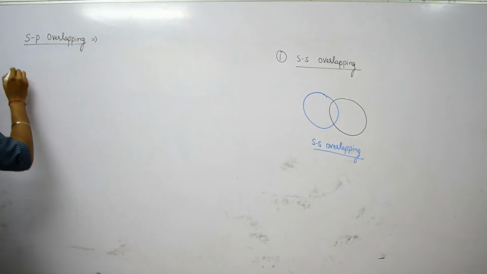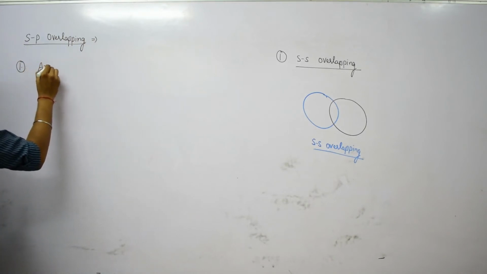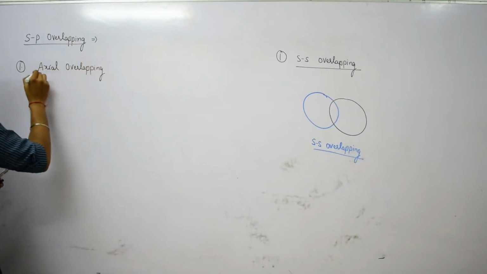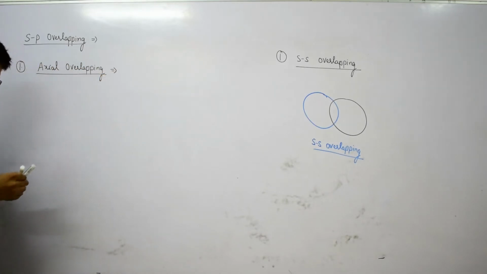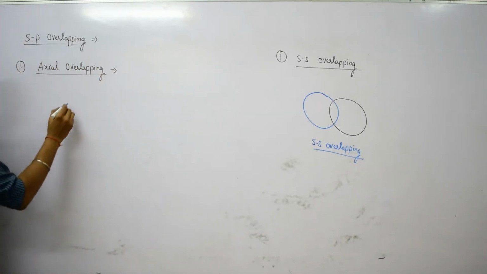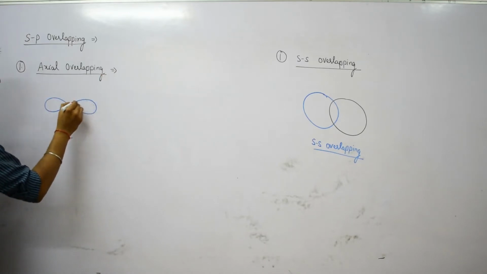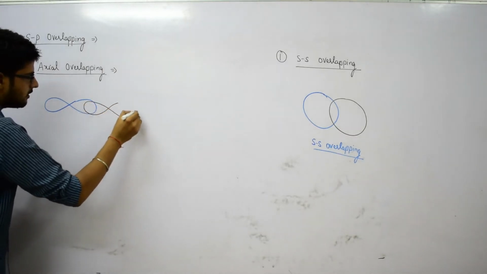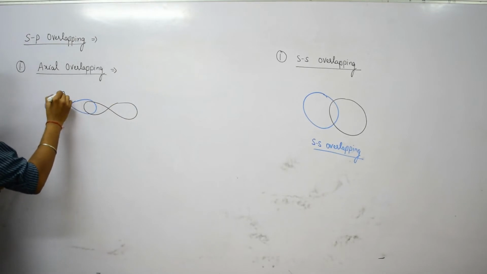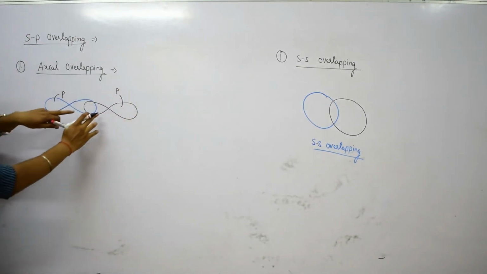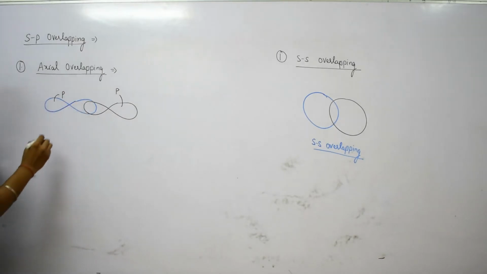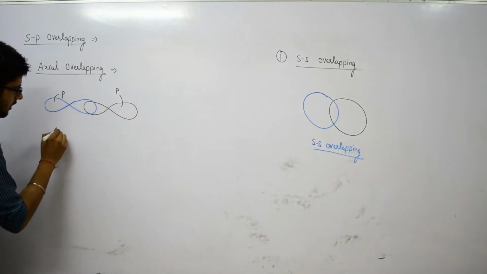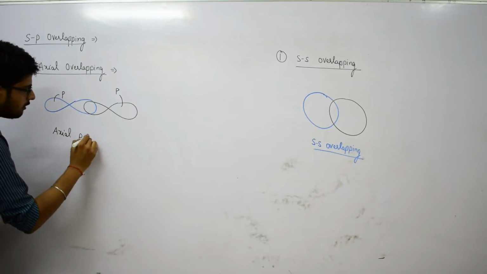In PP overlapping, the first category is axial overlapping. When we are discussing axial overlapping taking place between two p orbitals, this is our first p orbital and this is our second p orbital, and since the overlapping is taking place between two p orbitals on the same axis, it is called axial PP overlapping.